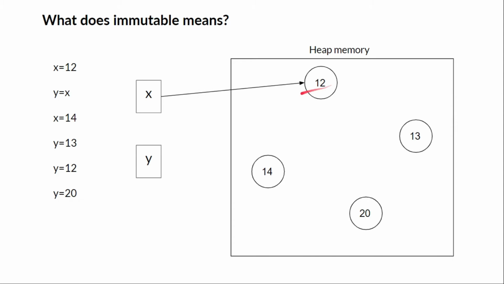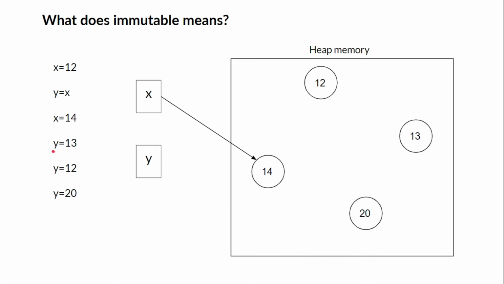When we introduce a new variable y which is equal to x, y will point to the same value x is pointing towards, means y will point towards 12 only. Now we change the value of x to 14. So this reference of x to 12 will be destroyed. A new object is created in the heap whose value is 14, and now x is pointing towards 14.